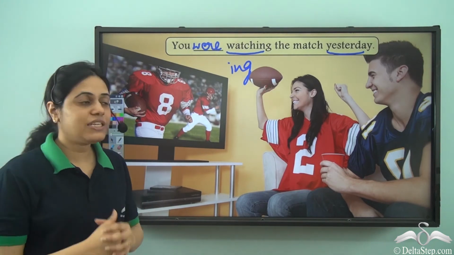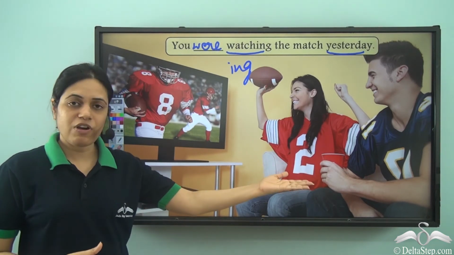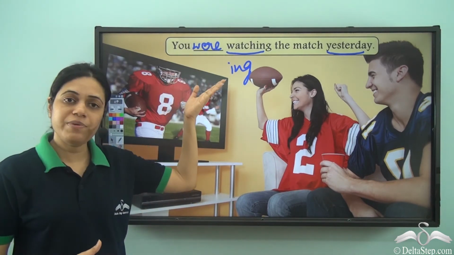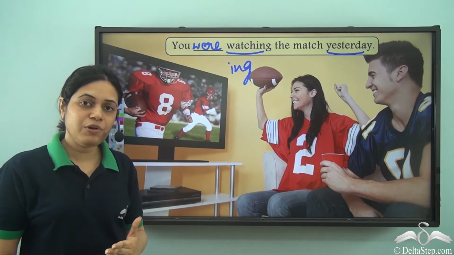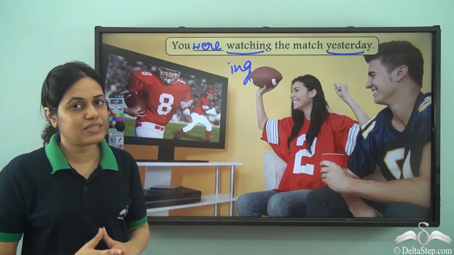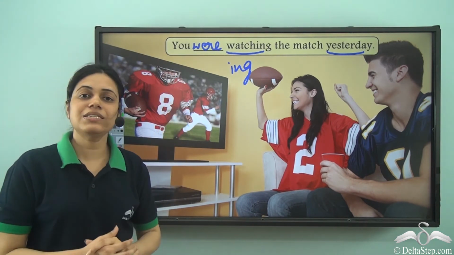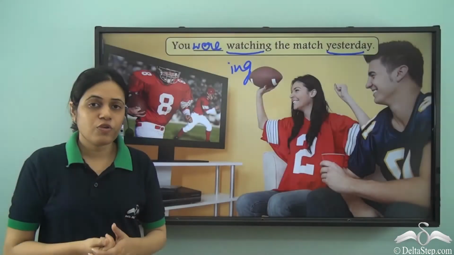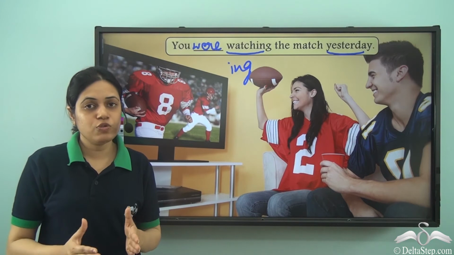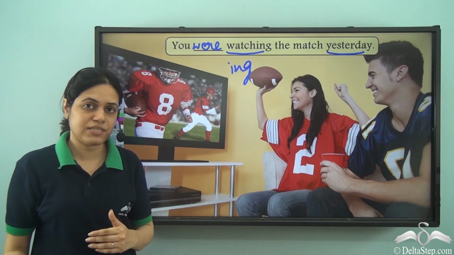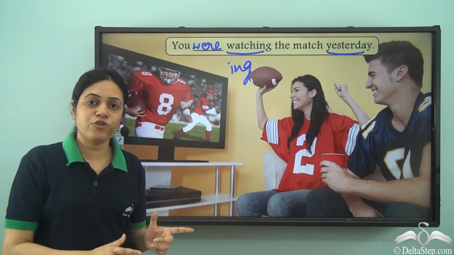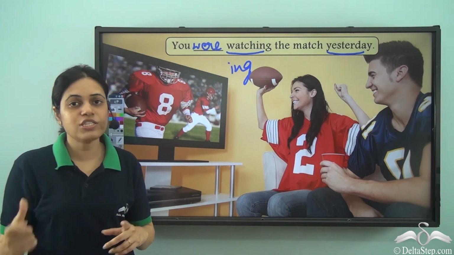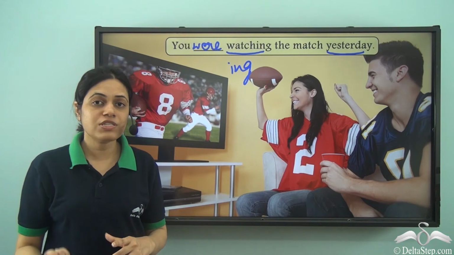In this case, it does not matter whether it is one person or more than one, because the form of be verb for singular and plural in the second person remains the same. For past tense, it is were. You were watching the match yesterday. So we see that be verb is used to show continuous tenses. It comes just before the main verb to show that the action is in progress or the action was in progress.